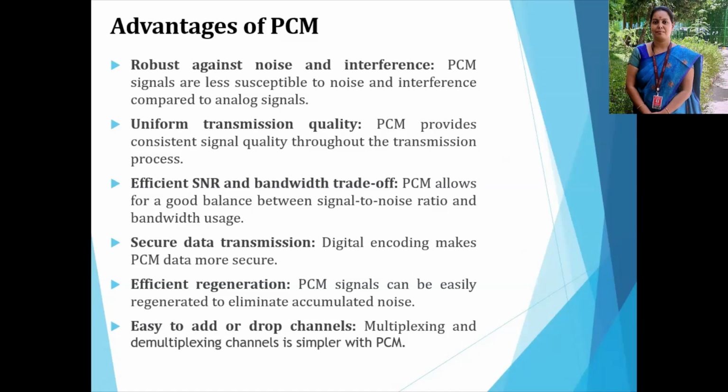Then what are the advantages of pulse code modulation? Why do we use pulse code modulation? It is robust against noise and interference. That means pulse code modulated signals are less susceptible to noise and interference compared to analog signals. Compared to analog signals, the pulse code modulated signal has very little noise and interference. The second point is uniform transmission quality. Pulse code modulation provides consistent signal quality throughout the transmission process.